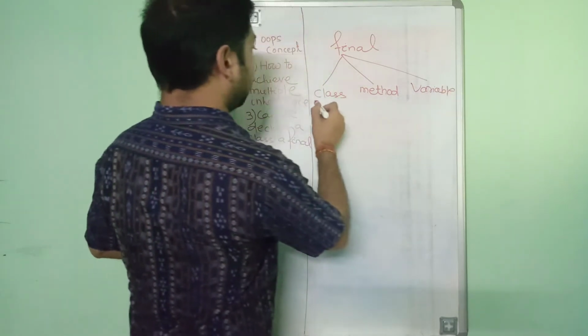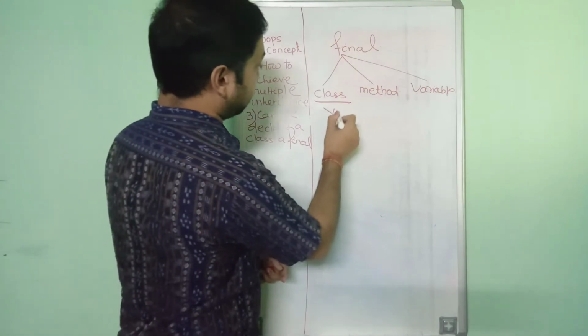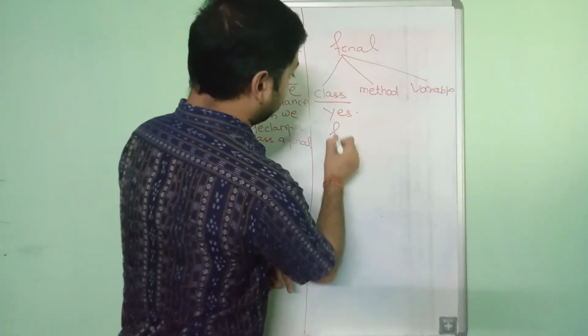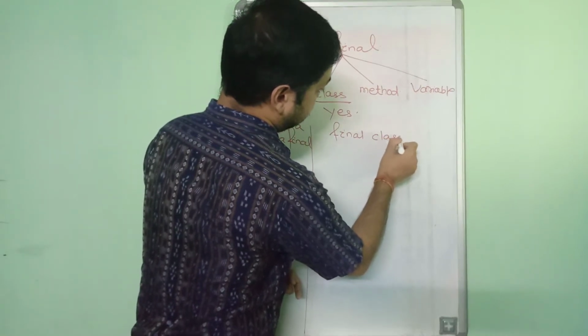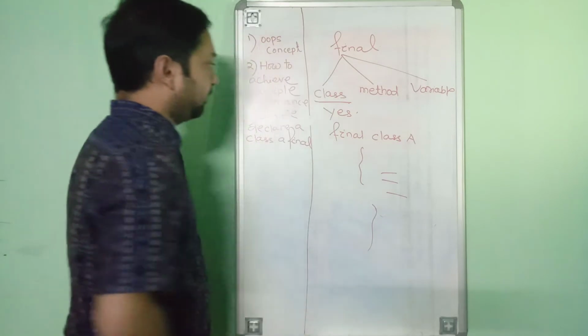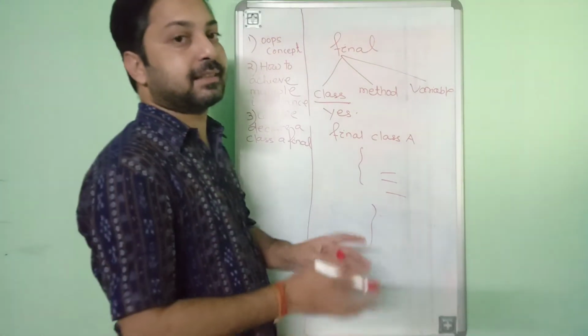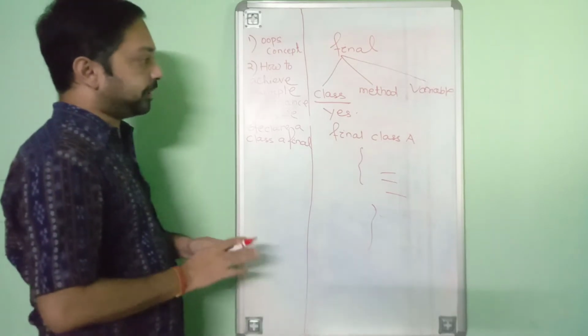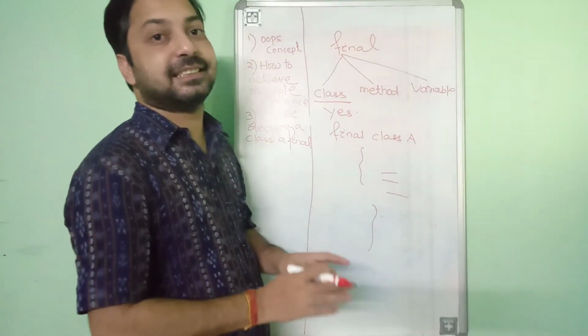So yes, the answer should be yes. Can we declare a class as final? Yes. Suppose I can write here final class A, and inside that we can write our code. But what will be the problem once you declare the class as final? Remember, when you declare a class as final, the class cannot create its subclass.